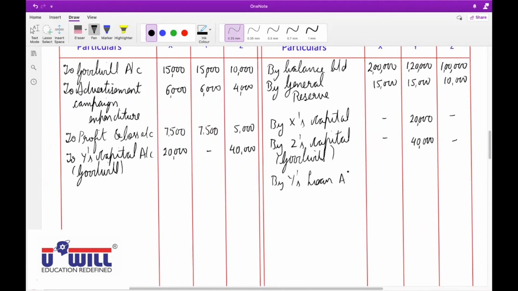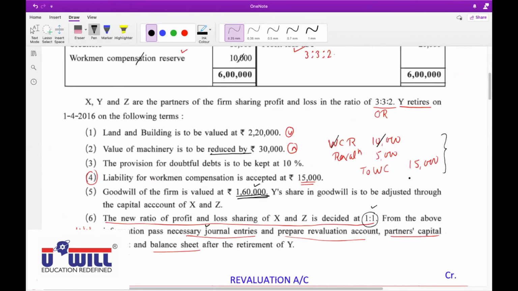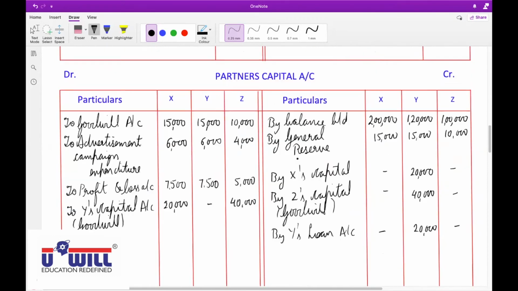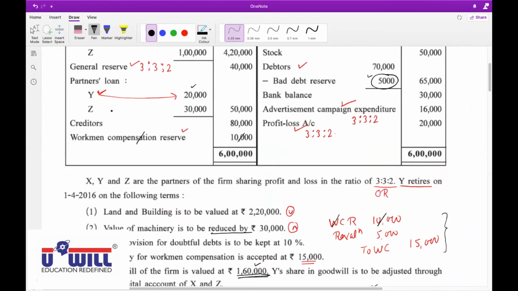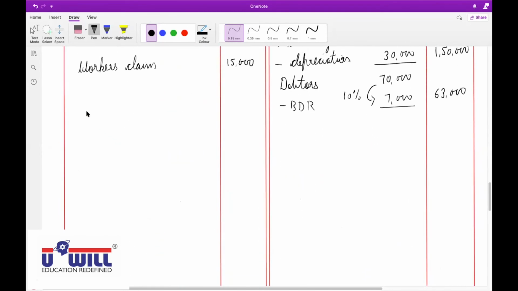So in the partners' capital account, on the credit side, by Y's loan account, an entire loan of 20,000 will come in the column of Y only. Y's loan will also be transferred to Y's capital account. I repeat, the journal entry for this will be Y's loan account debit to Y's capital account, and this entry you'll pass along with the journal entries. Now, unticked items, creditors 80,000, write down on the liability side as it is.